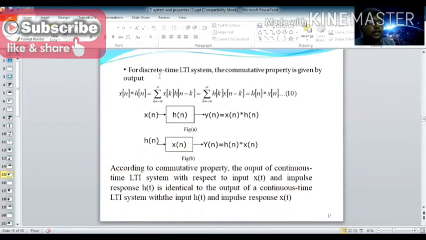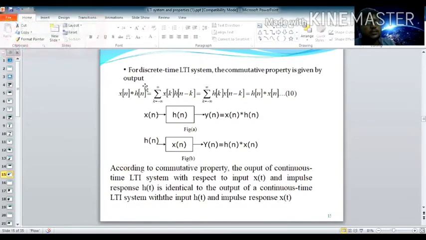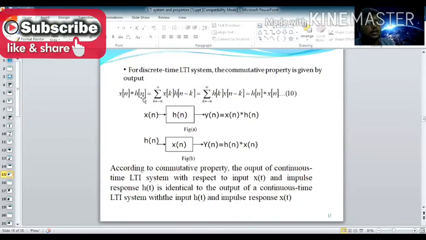Same property and same explanation, only applicable for discrete-time commutative property, but here the representation is only changed. There integration is used, but here summation. There we used x of t, but here x of n. There we used x of tau, here x of k. This is the difference. Otherwise, the remaining is all the same.